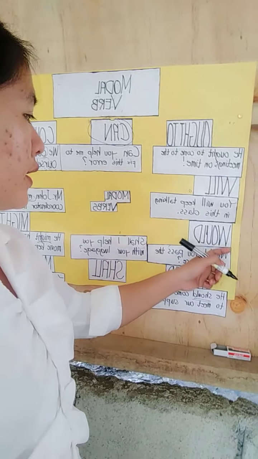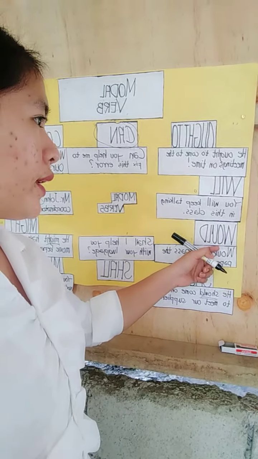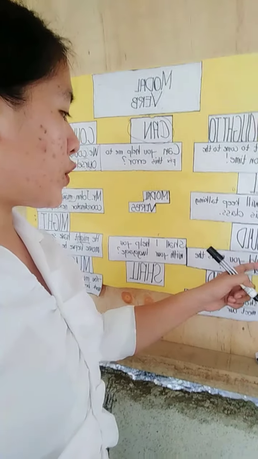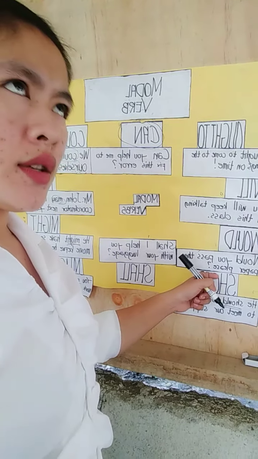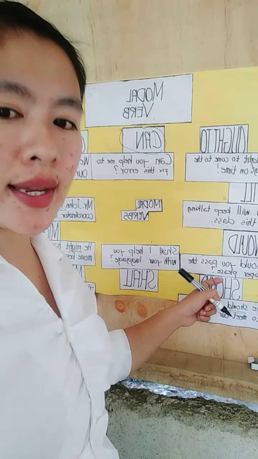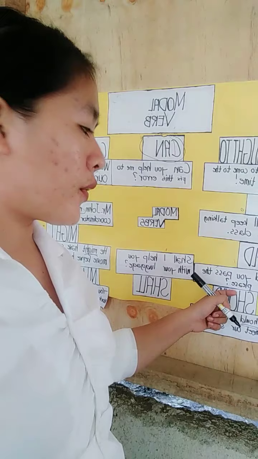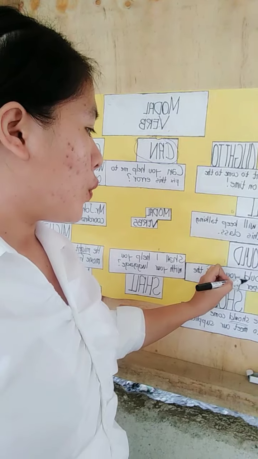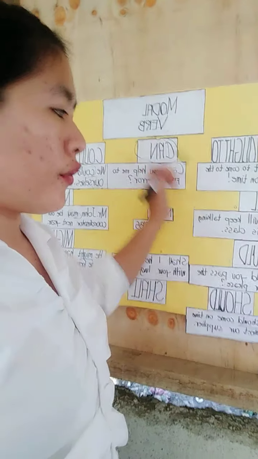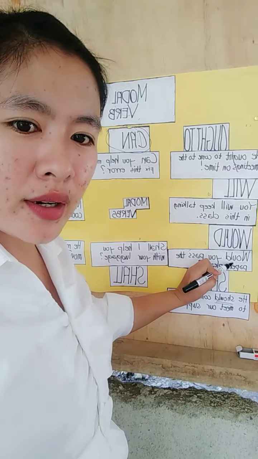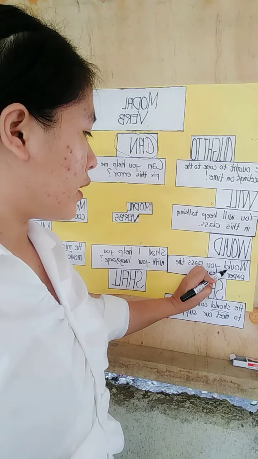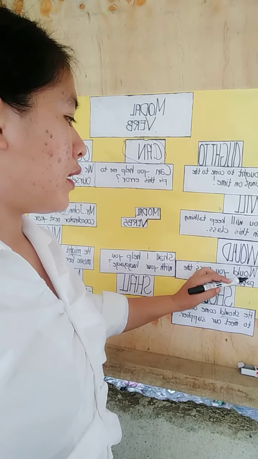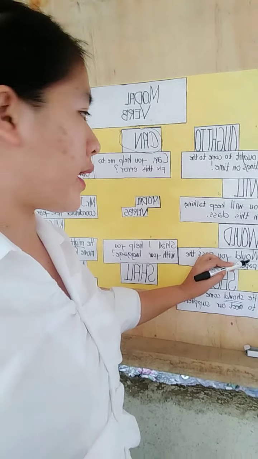The next modal verb here is would. For example: would you pass the paper, please? This sentence is a request. Would is our modal verb here. Would you pass the paper, please? A request form of a sentence using the modal verb would. Okay.